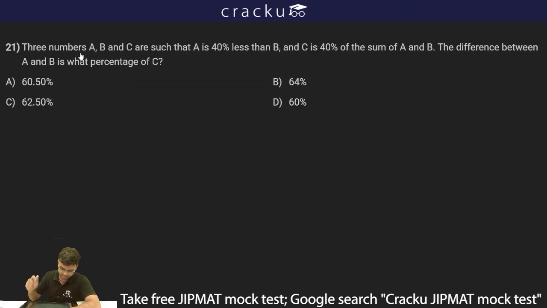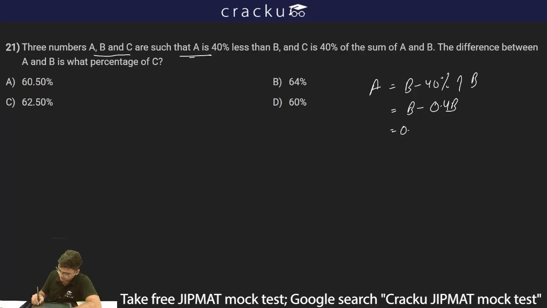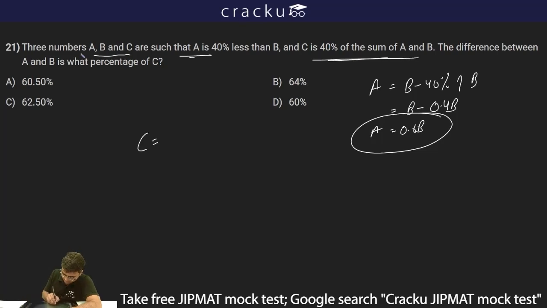The next question is: given three numbers A, B and C such that A is 40% less than B. So A is B minus 40% of B, which is B minus 0.4B. So thus I can say A is 0.6B. A is 0.6B and C is 40% of the sum of A and B. Thus I can write C is 0.4 times (A plus B).